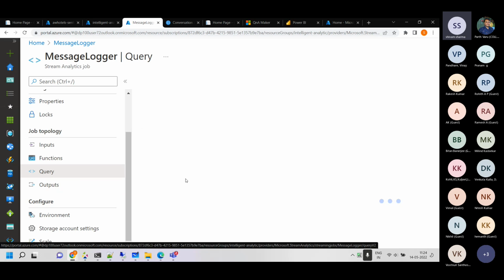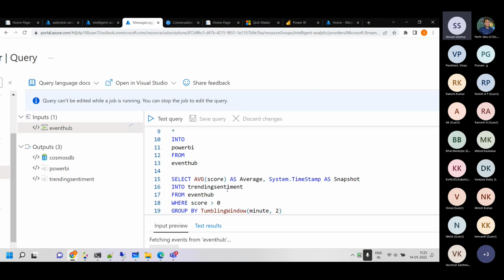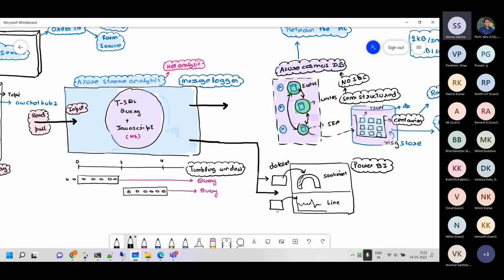The third one is where we have the tumbling window. It takes the data from Event Hub, creates the average score of the sentiment, and writes it into the trending sentiment data set. The trending sentiment data set is the bottom one, on which we have the trend line.